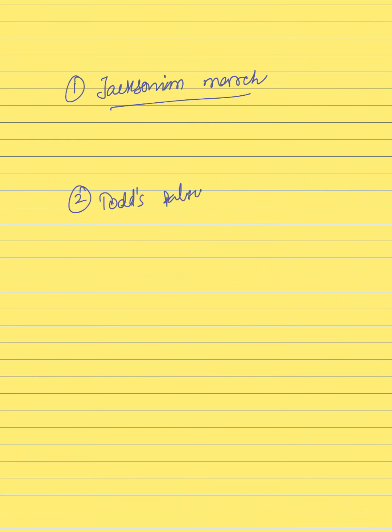So whenever you are thinking of simple partial seizure, you have to keep these in mind, because they are repeatedly asked in exams. These are number 1, Jacksonian march. Number 2, Todd's palsy.